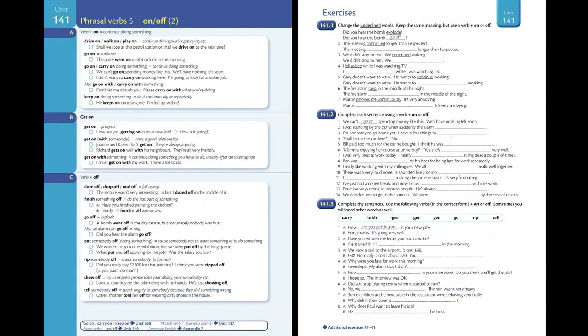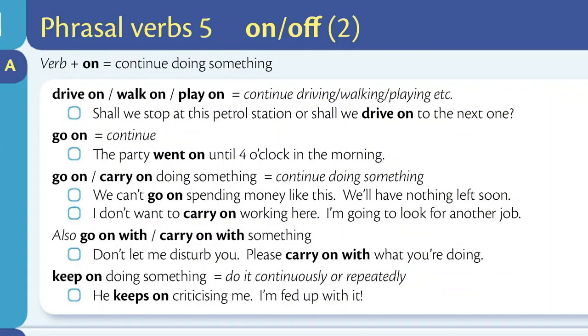Unit 141. Phrasal verbs 5. On, off, to. Section A. Verb plus on means continue doing something. Drive on, walk on, play on means continue driving, walking, playing, etc. Shall we stop at this petrol station, or shall we drive on to the next one?